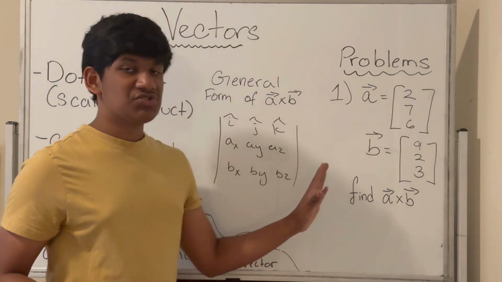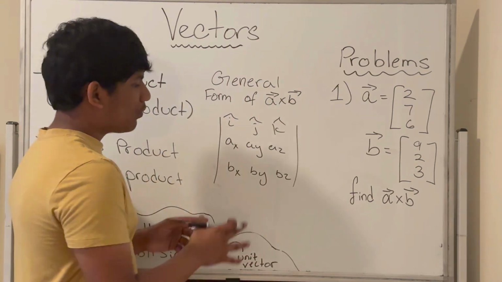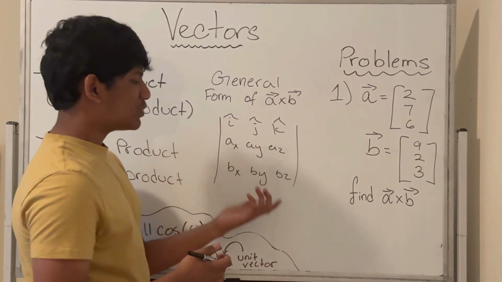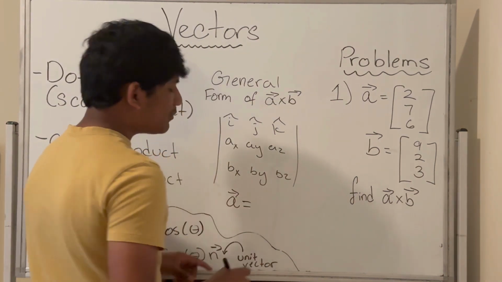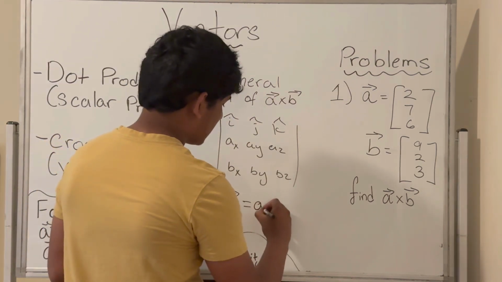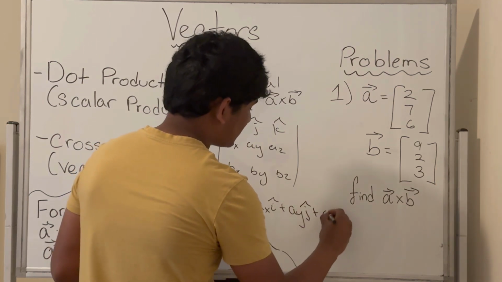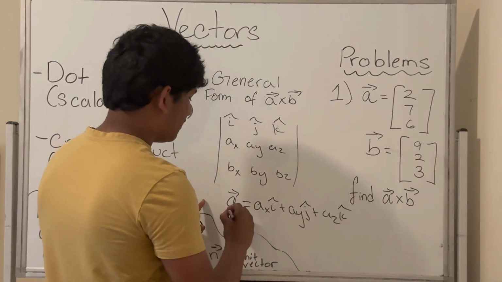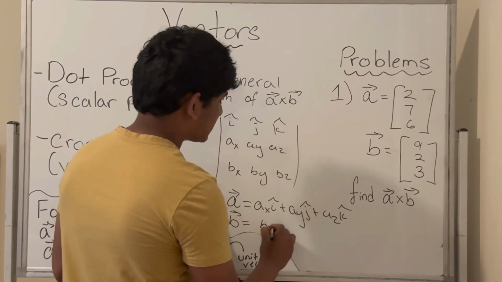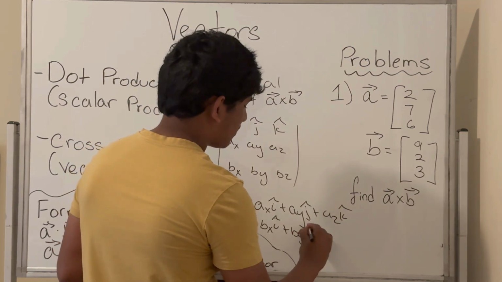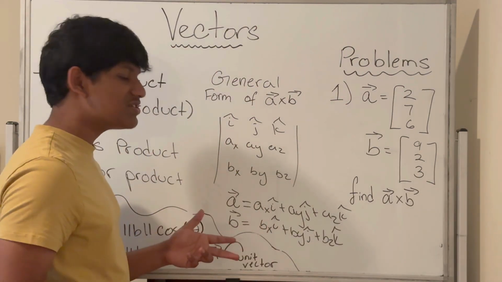If we take the determinant of this 3x3 matrix, we'll get the cross product of vector A and vector B. Now, what is Ax, what is Ay, what is Az, and what is Bx, what is By, and what is Bz? Well, let's say we have an arbitrary vector A, and we want to write it in component form. We would write it as Ax i hat plus Ay j hat plus Az k hat. And if we have an arbitrary vector B, we would write it as Bx i hat plus By j hat plus Bz k hat. So that's how you would write each of these vectors in component form.